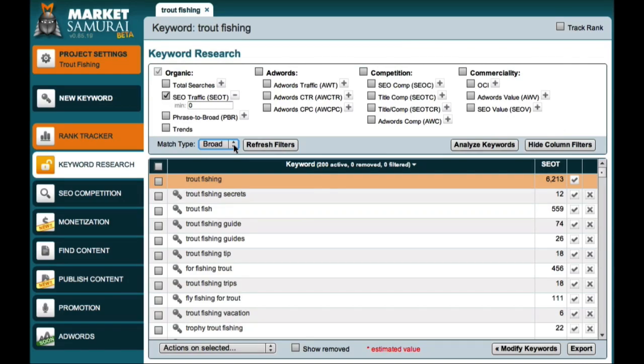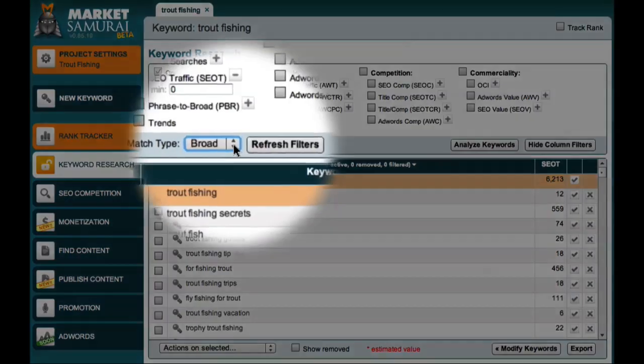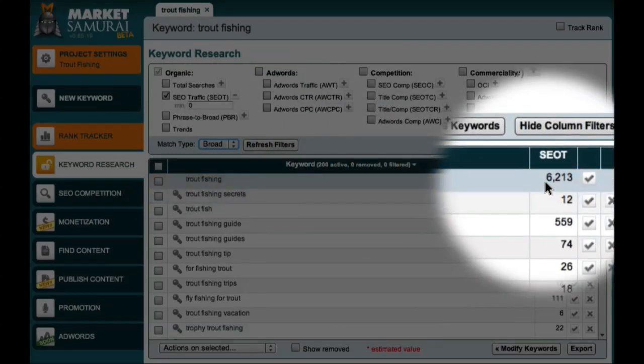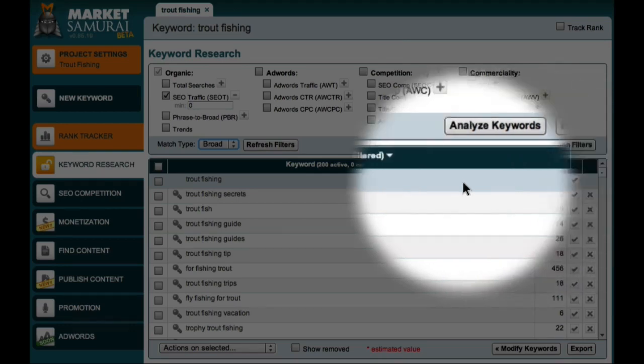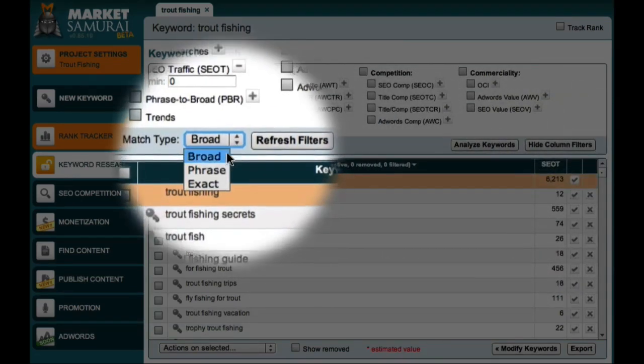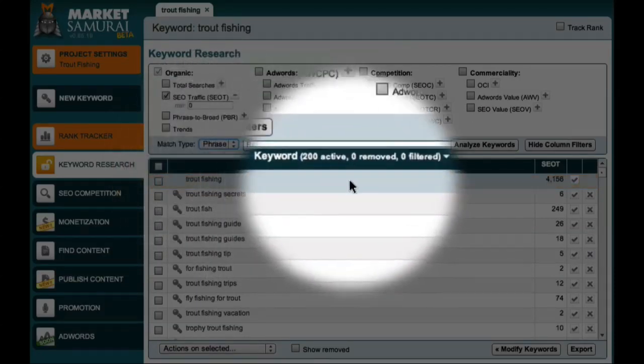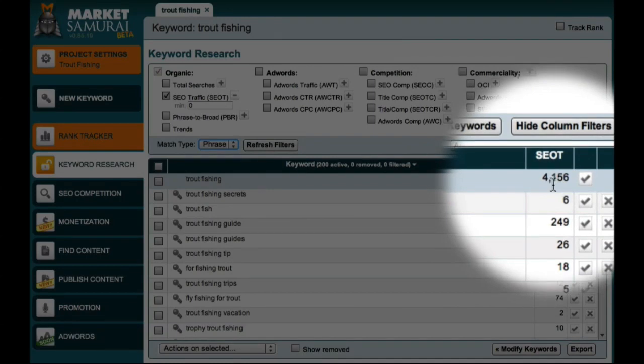The default option is broad match, so with broad match selected, the SEO traffic value associated with the phrase trout fishing is 6,213. However, if I change the match type to phrase match, the SEO traffic value drops to 4,156.